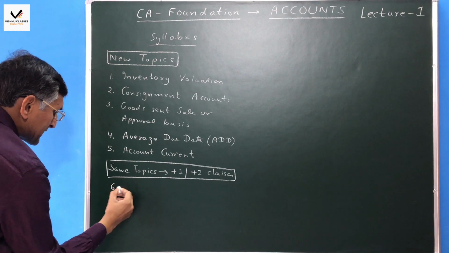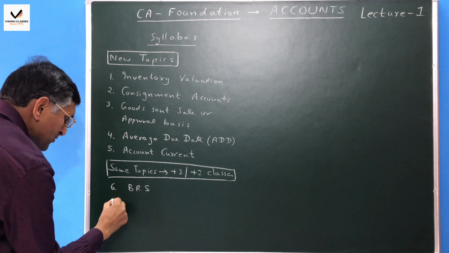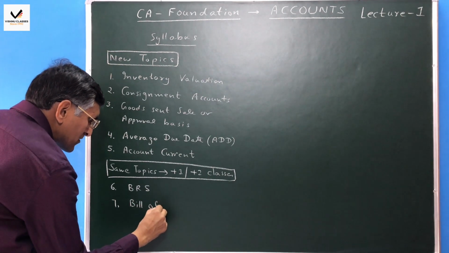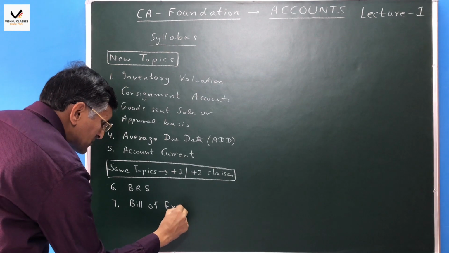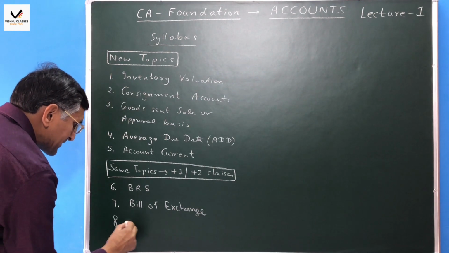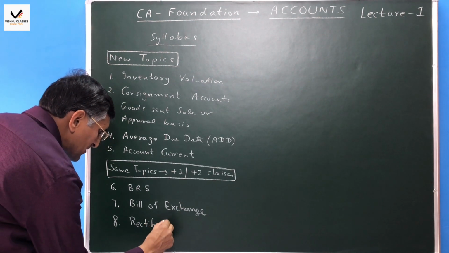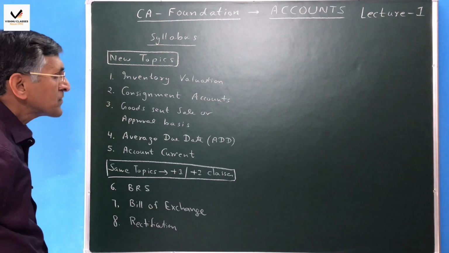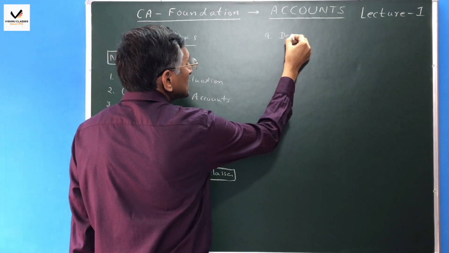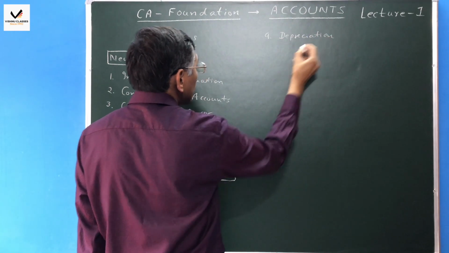The sixth one is bank reconciliation statement. The seventh is bill of exchange. The eighth one is rectification of errors. Then the ninth topic is depreciation.